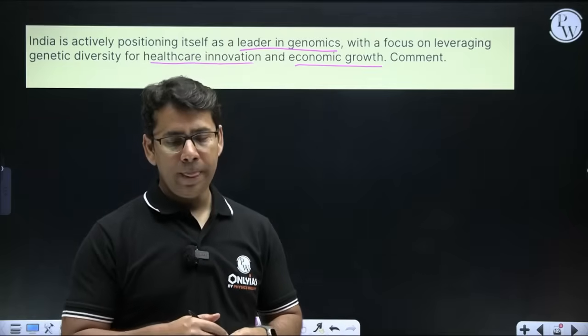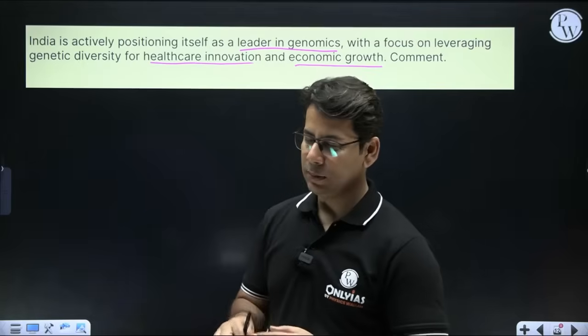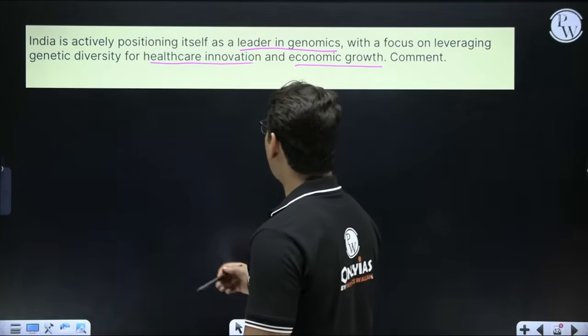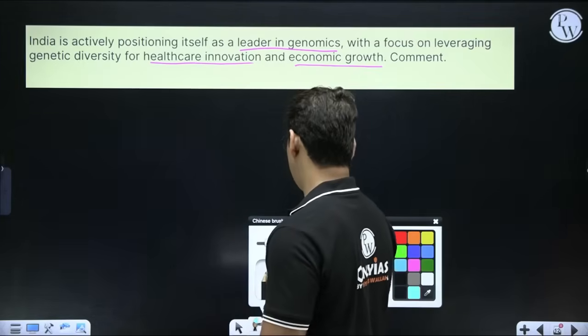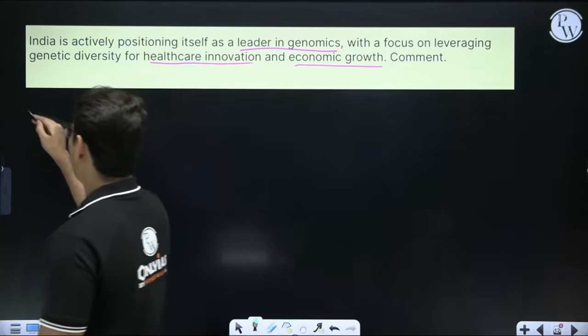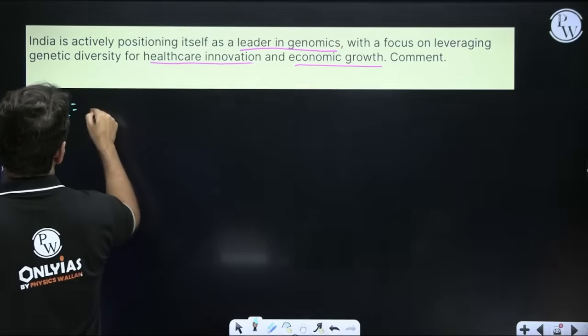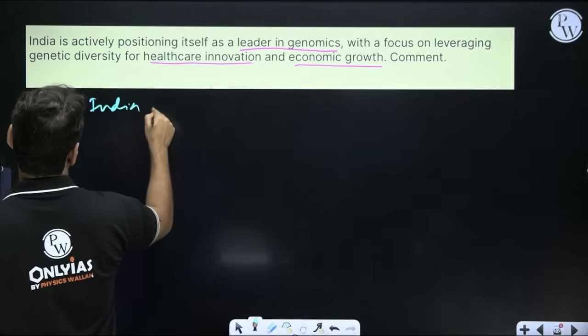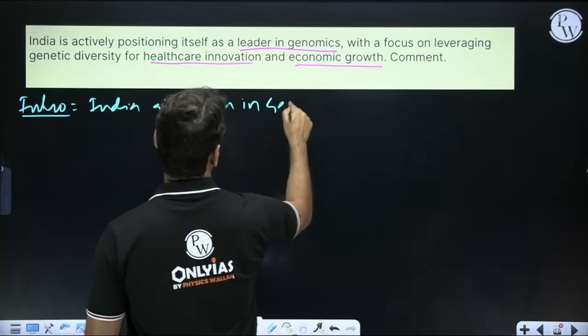So first thing, how all of a sudden India emerged as a leader in genomics. So intro part, here we have to prove India as a leader in genomics.